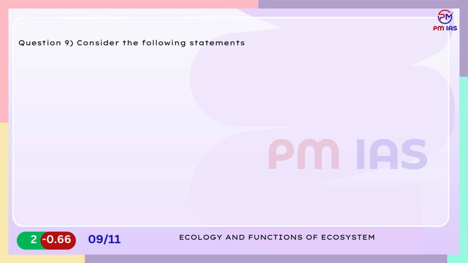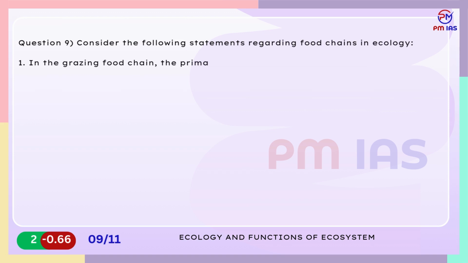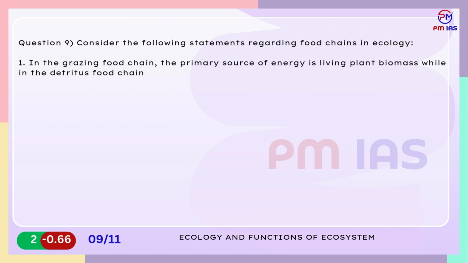Question 9. Consider the following statements regarding food chains in ecology. 1. In the grazing food chain, the primary source of energy is living plant biomass, while in the detritus food chain the source of energy is dead organic matter.